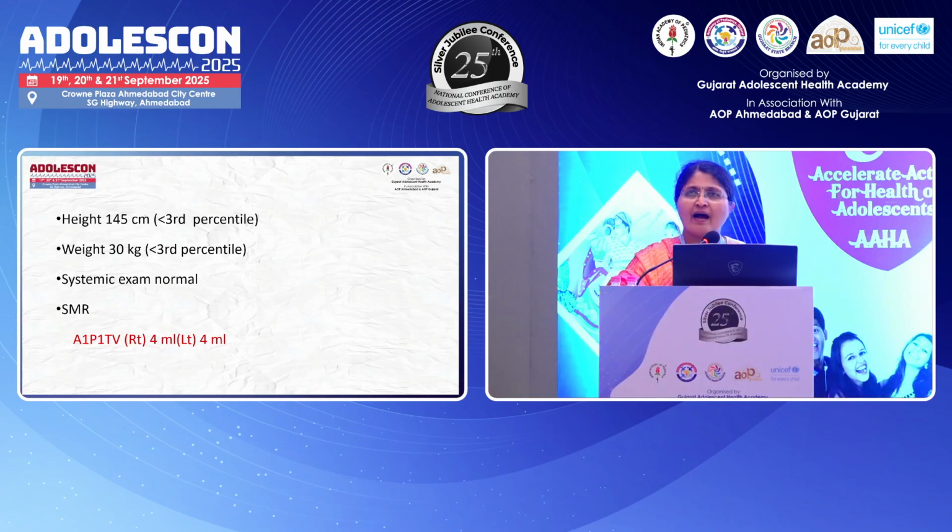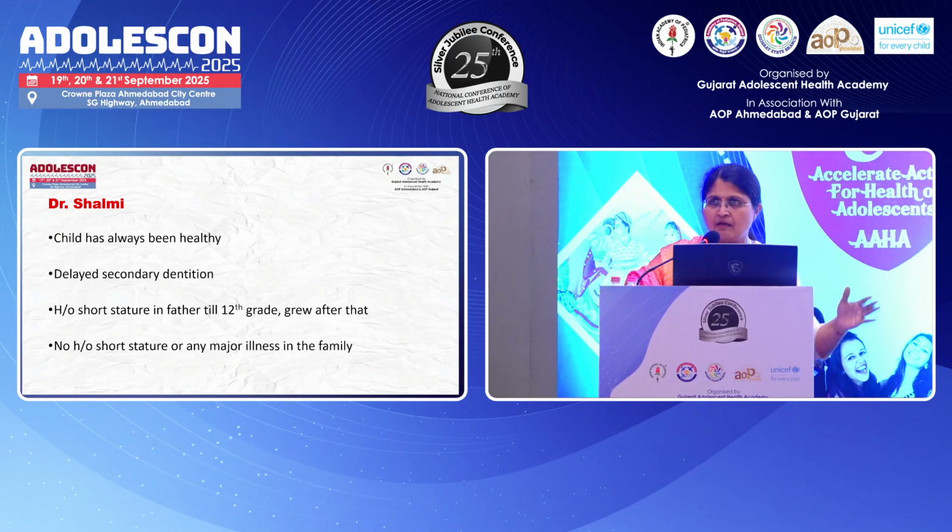Now, luckily, we have a height measurement that was done at the age of 12 years, which is 130 centimeters. So the growth velocity comes to around 5.5 centimeters per year. If I quickly summarize, the child has always been healthy. Always ask for the history of secondary dentition, because that can be indirect evidence of what the bone age can look like. Here the mother reports that secondary dentition started at around 9 years of age. There is a history of short stature in the father until 12th grade, and the father says that after that his height increased a lot. Otherwise there is no history of short stature or any major illness in the family.